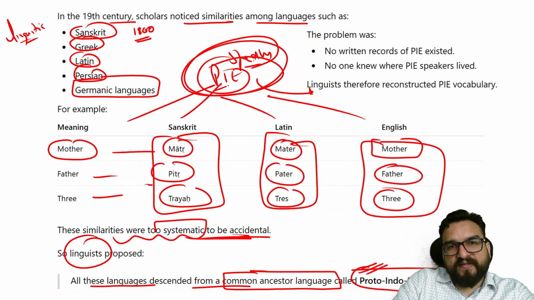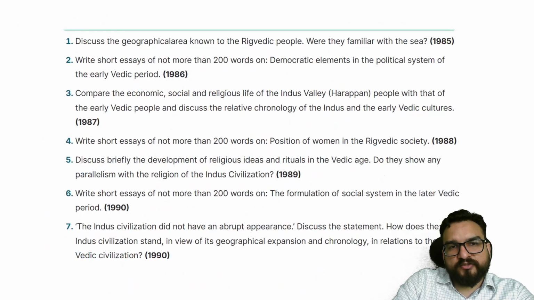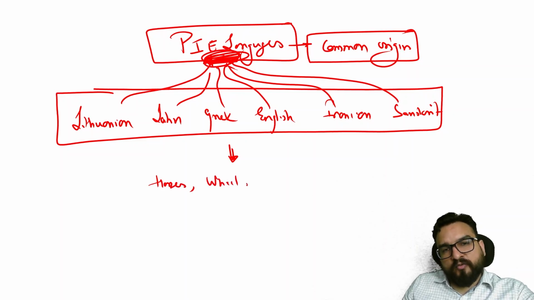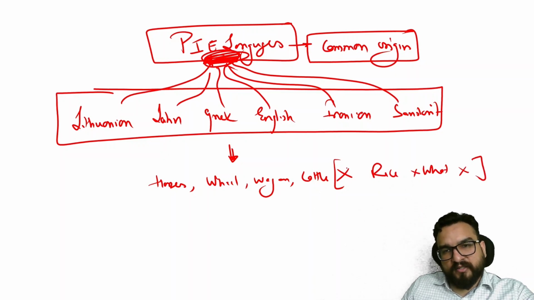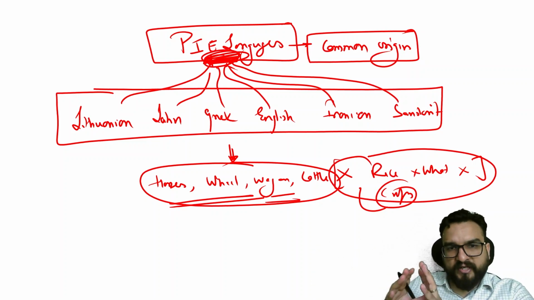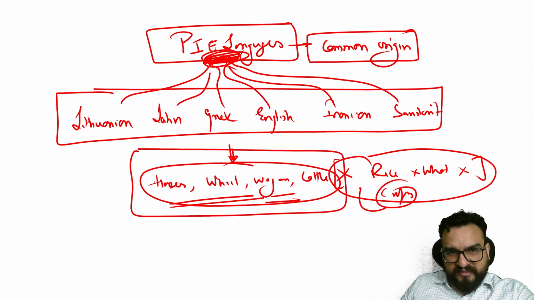Now also understand, when they studied these languages, they found out that these languages have words for horses, wheel, wagon, cattle, but they were lacking terms for rice, wheat, and other such things. These crops were not widely present in their vocabulary, whereas in their text these things were present. And what text am I talking about? Obviously the Rig Veda and all that, which I'll be telling you later on as well. But right now they are reading these texts and finding this out.